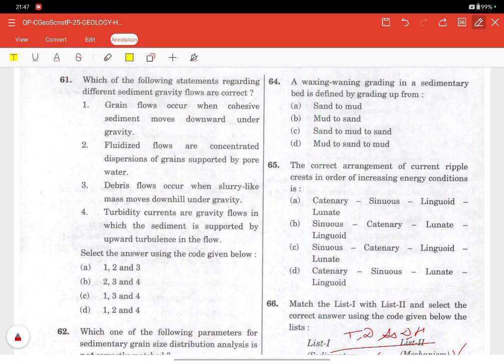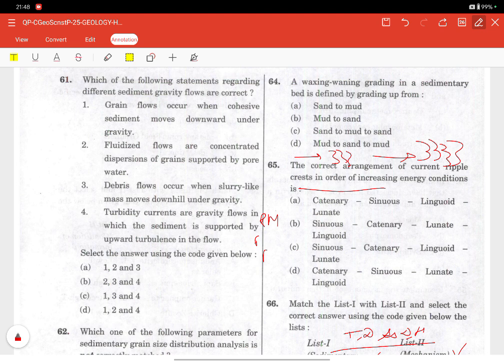Now coming to the 65th question. The correct arrangement of the current ripple crest in order of increasing energy condition is what? Here we need to understand the ripple morphology: how flow velocity is acting, flow competence, the degree of flow unidirectionality, and sediment mobility. As energy increases, ripple crests evolve from irregular and unstable to highly organized and asymmetric forms. There will be irregularity initially, but with increasing energy there will be asymmetry, highly organized and asymmetric forms.